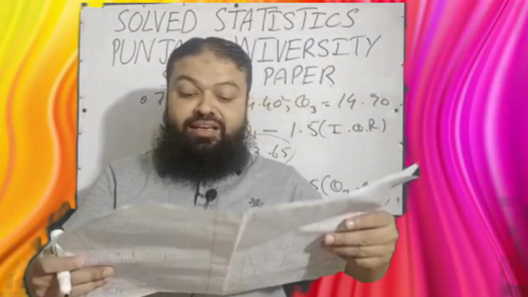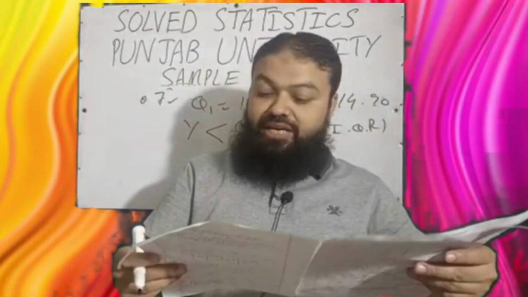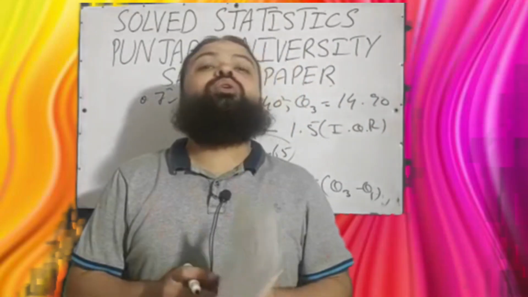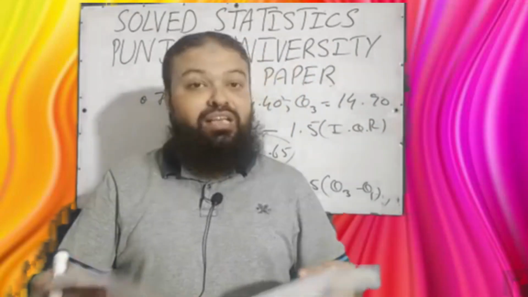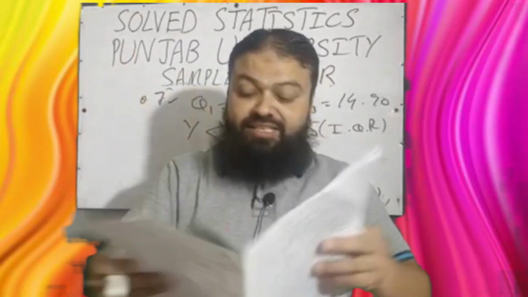Question number 8. Classification of data is done on the basis of A. quality, B. quantity, C. A or B. A or B is the correct option. Classification can be done with respect to the quantity as well as quality.